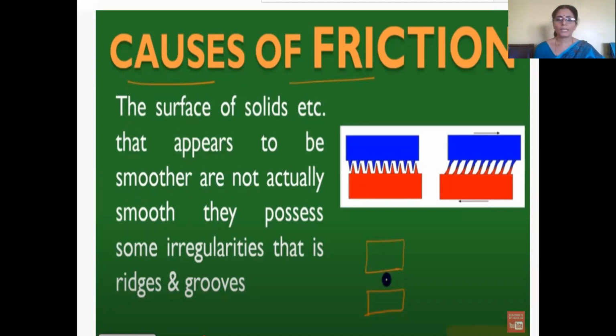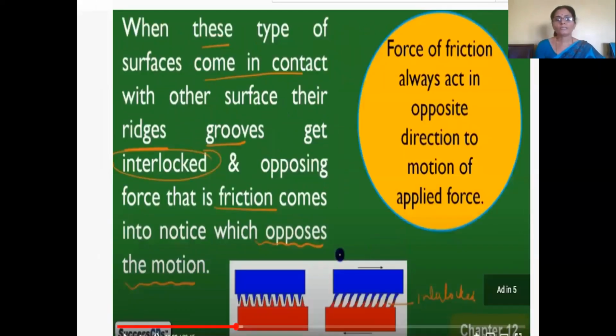So if you take the example of the book and the table, the surface of the book as well as the surface of the table, even though they appear to be smooth, both have irregularities called ridges and grooves. And when these surfaces come in contact with each other, the ridges and grooves of both surfaces get interlocked.